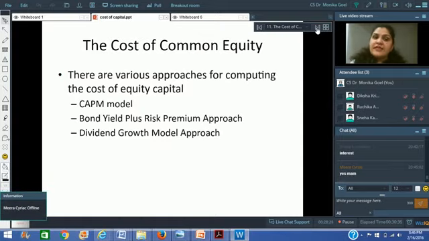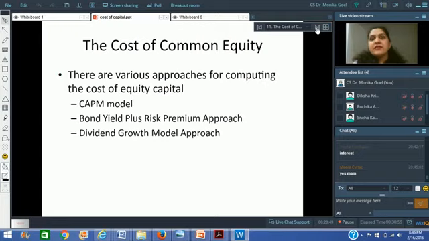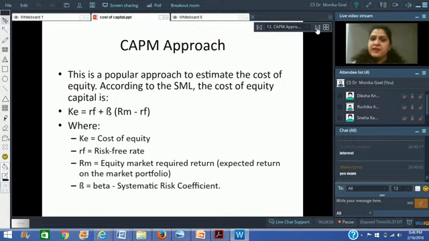There are three approaches which I'm going to discuss with you, and one more approach which I would be just taking as a part of practical questions with you. So we would be discussing the CAPM model, the bond yield plus risk premium approach, and the dividend growth model approach. Starting with CAPM, it is called capital asset pricing model. A very important aspect for your examination, because you would be getting questions on CAPM either as a short note or as a practical question, either in cost of capital or in security analysis. Somewhere or the other you would be getting a question on CAPM.